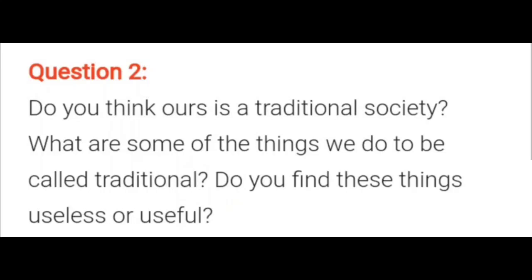Do you think ours is a traditional society? What are some of the things we do to be called traditional? Do you find these things useless or useful?